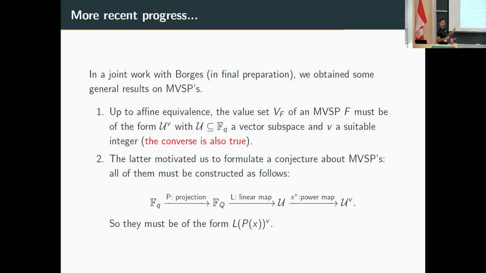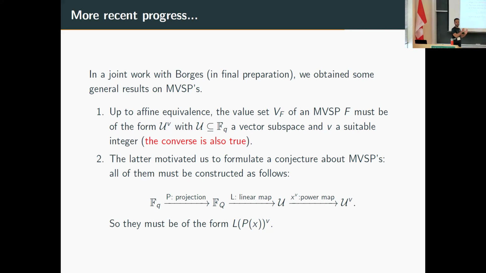For each set of this form, we are able to explicitly find one MVSP with this value set. And actually, by considering this result, we are motivated to propose a conjecture towards the complete characterization of these polynomials.